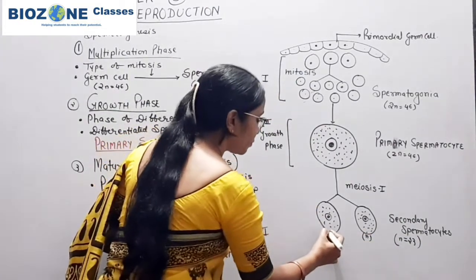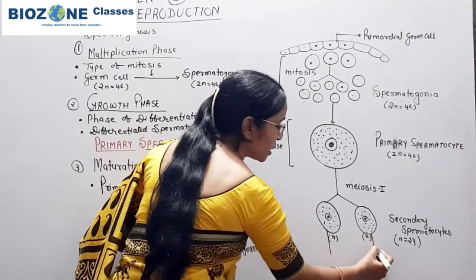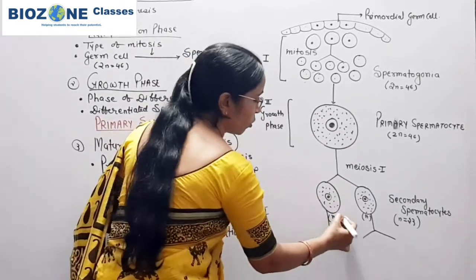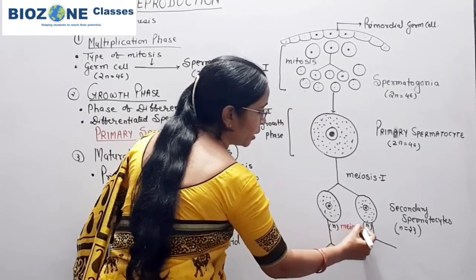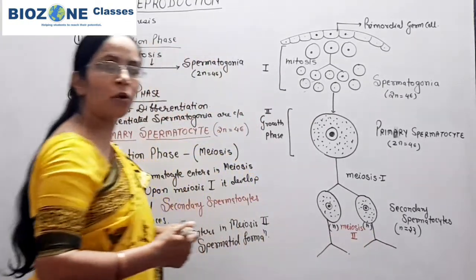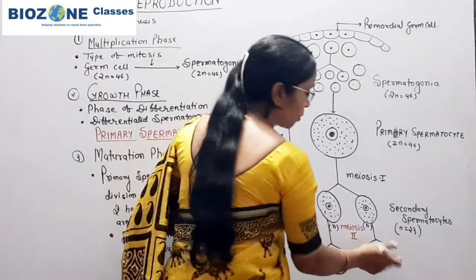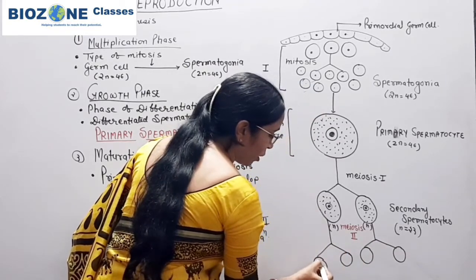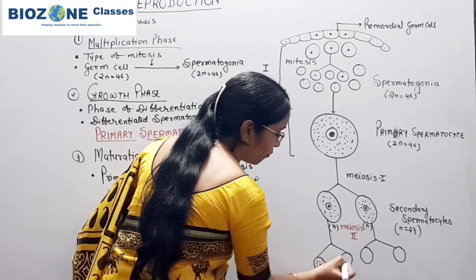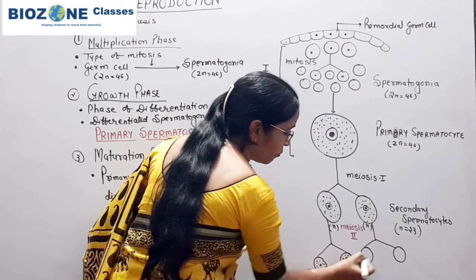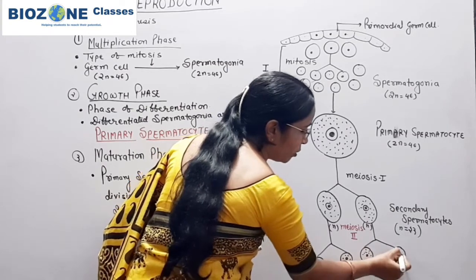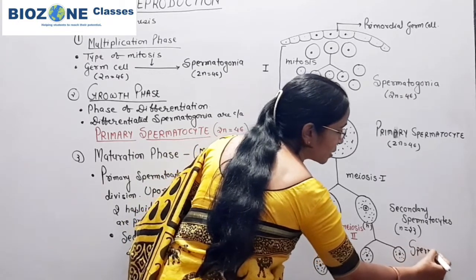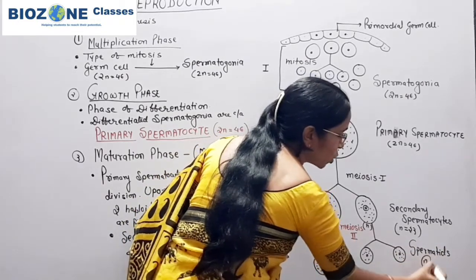Now both secondary spermatocytes again undergo the second phase of meiosis, that is meiosis 2, and upon meiosis 2 these two spermatocytes will lead to the production of 4 haploid cells, all again even in size and shape, and these 4 haploid cells you remember are called spermatids. Spermatids are also haploid.